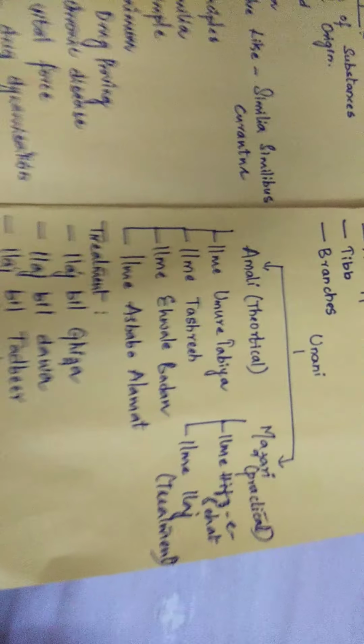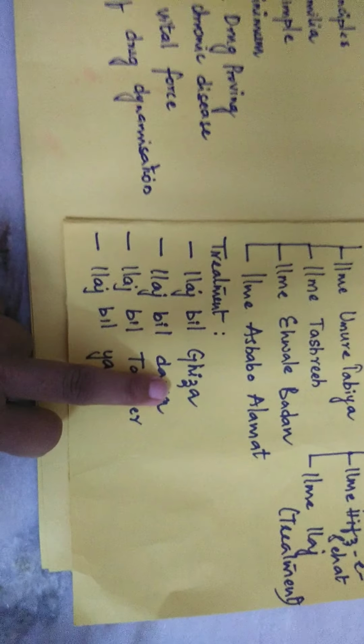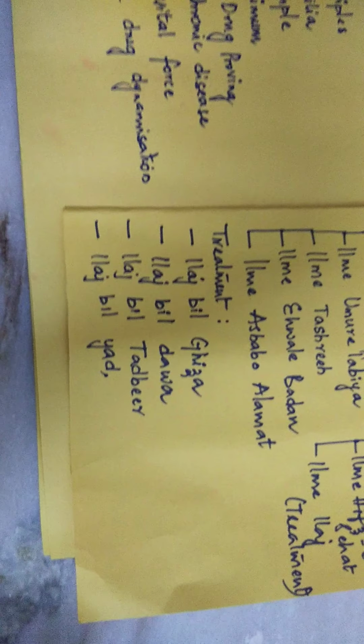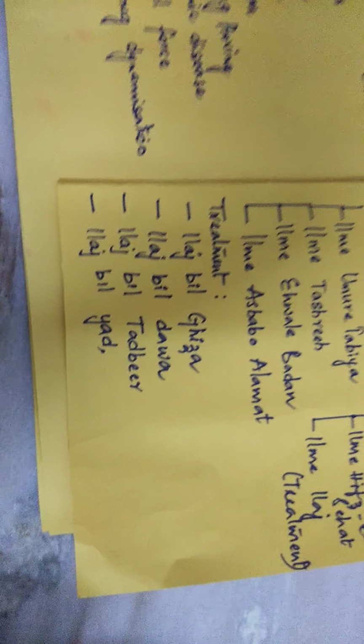Coming to the treatment of disease in Unani, we talk under four headings. That is Ilaj bil Giza, which is nothing but dietotherapy. Before starting to treat a disease, it is very essential to control the diet.